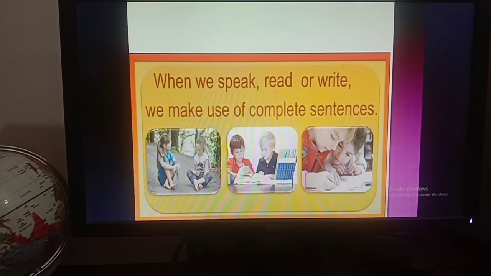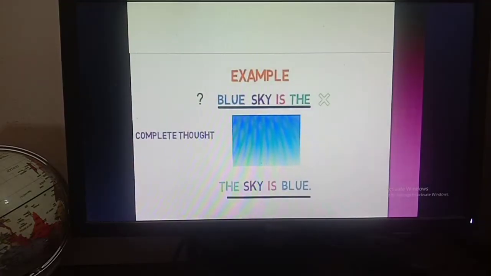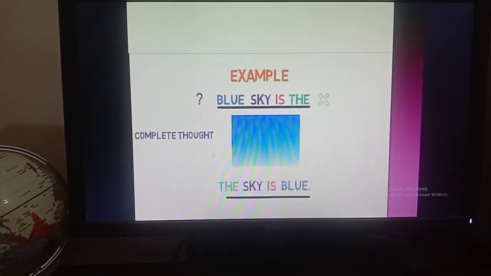And for all these functions you have to use complete sentences. Boys, you have to write it in your CW copy. I am again saying. Now, again there is an example of complete thought. You can see "blue sky is the." If I say like this, the sentence doesn't show a complete thought, and if I write "the sky is blue," now we can see that this sentence is showing a complete thought. So we will take this sentence, not this sentence.